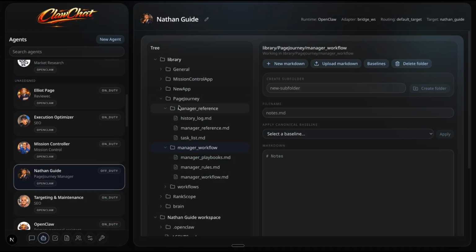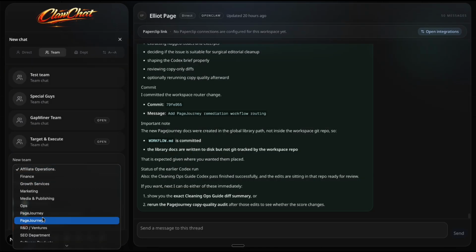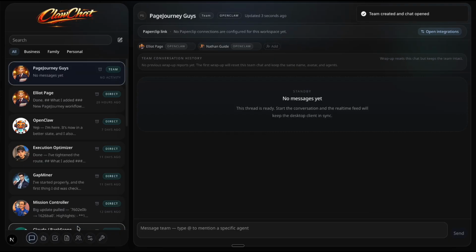So we now have everything in place in the library under the Page Journey folder, with the Manager Reference folder and the Manager Workflow folder, both containing the markdown files we've just created. Now it's time to set up a team chat between me, Elliot Page, and Nathan Guide. I create a new chat, set it up as a team chat, create a new team under the Page Journey department, and call it Page Journey Guys. I add Elliot Page and Nathan Guide, create the team chat, and then change the avatar.